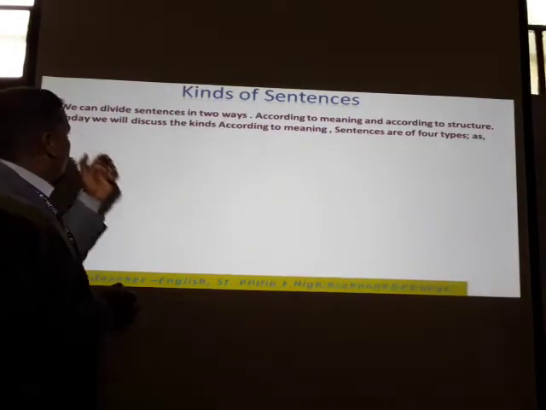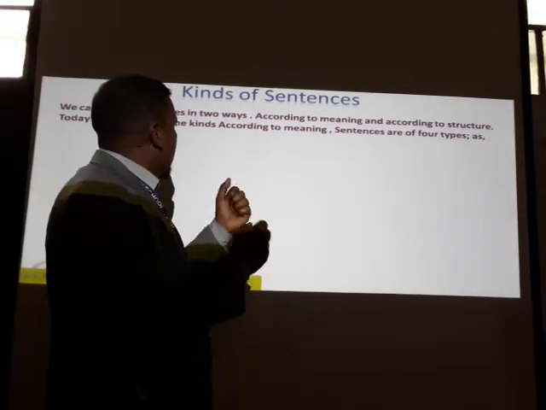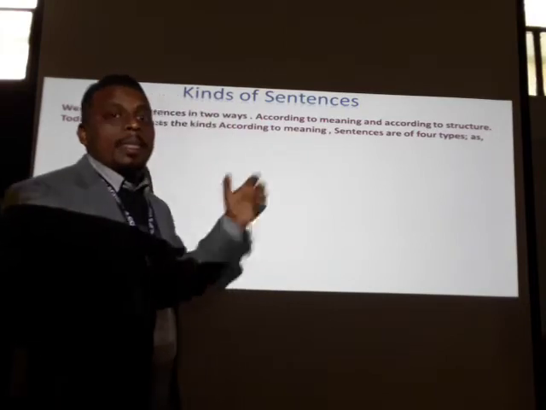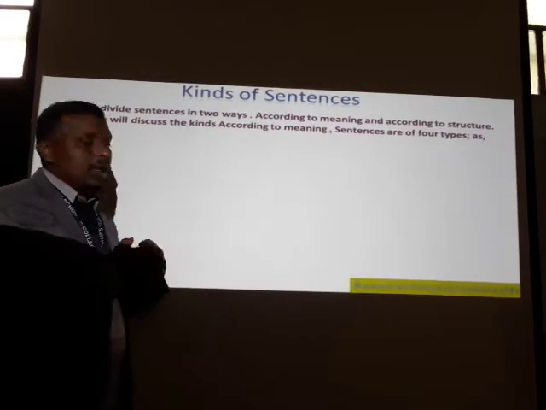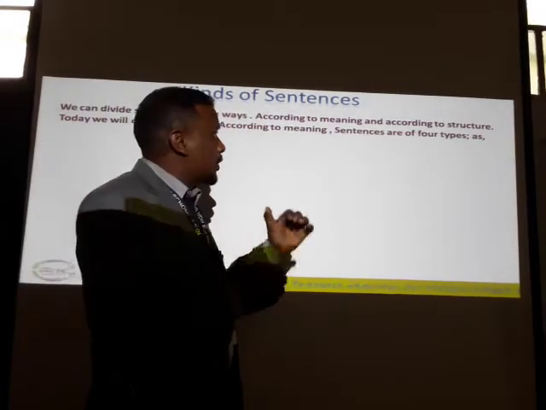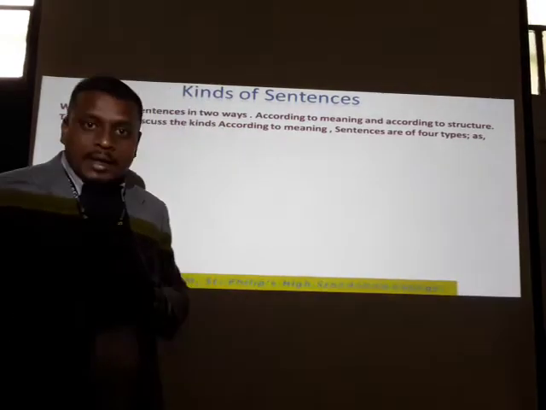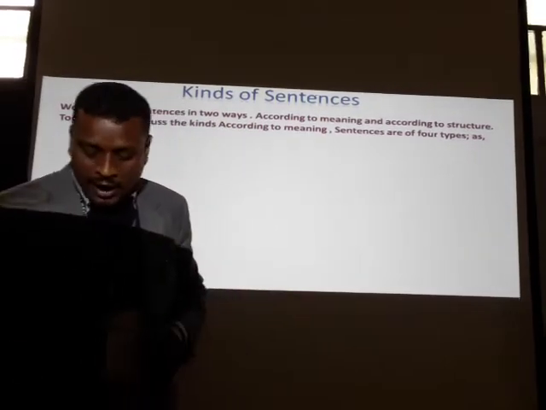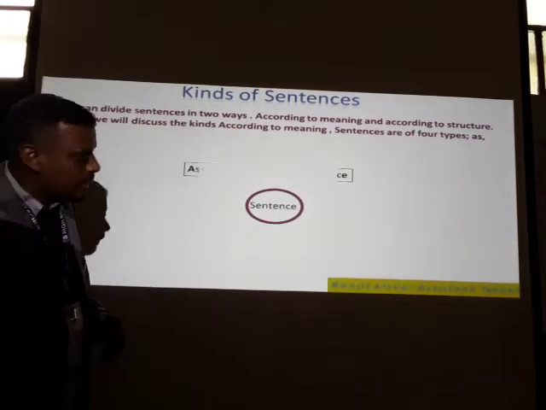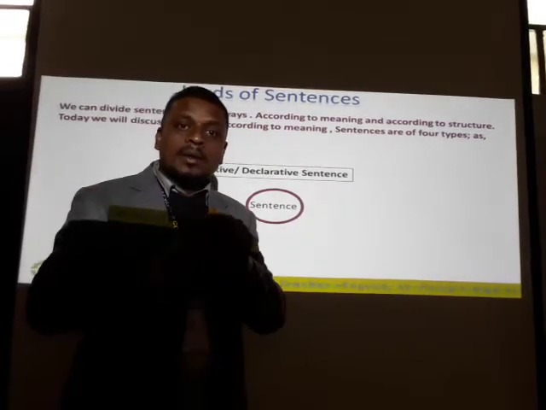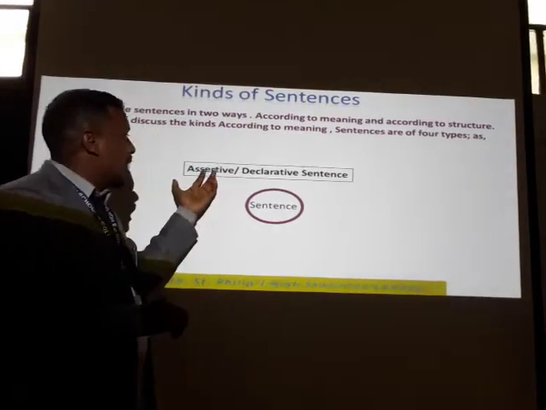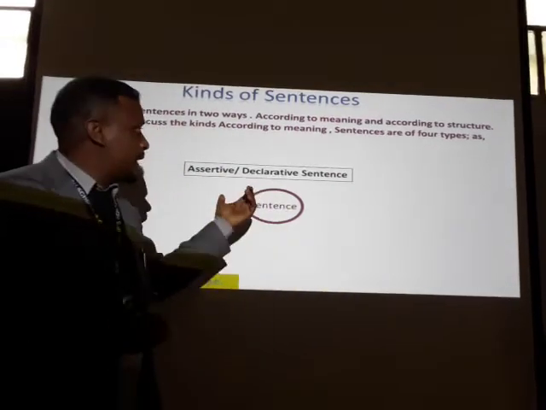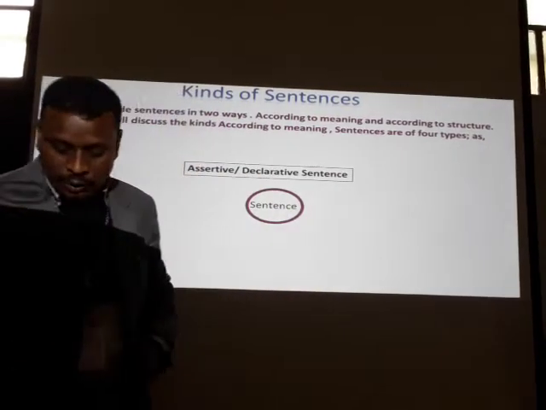Today we will discuss the kinds according to meaning. So let's see the types. First type of sentences, assertive, or we can call it declarative sentences, as you know.